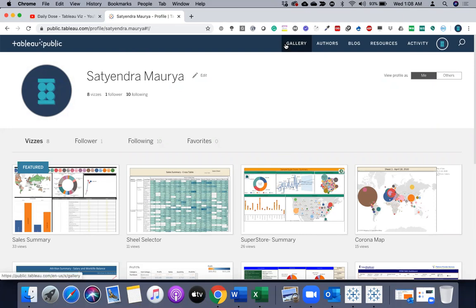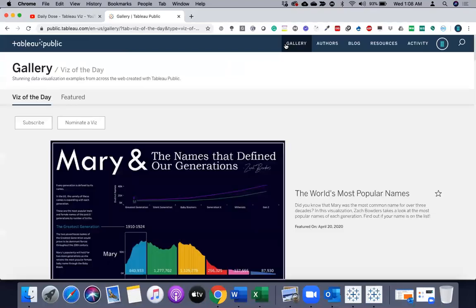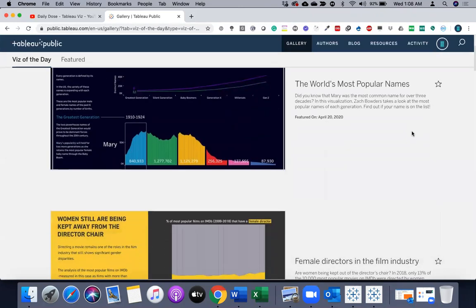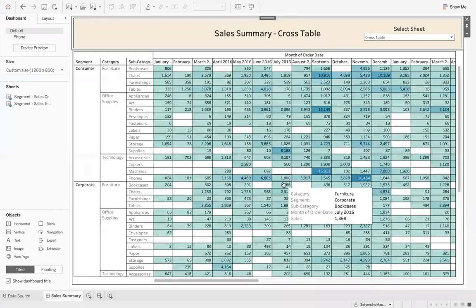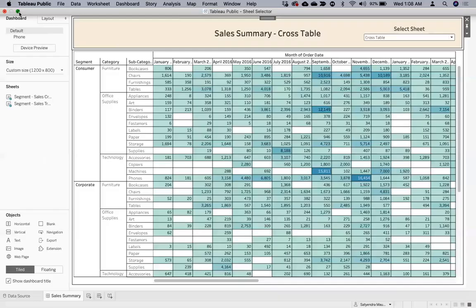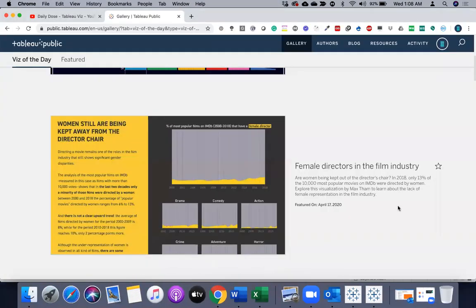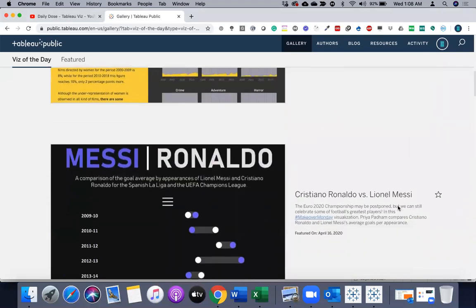If you click on Gallery, this is going to show you the treasure of tableaupublic.com. When I say treasure, basically there are many things like Makeover Monday or many other initiatives which are running across the community. There are thousands or lakhs of people who are working on Tableau for free. They create their dashboards, they show their creativity and publish those things here. So guys, don't hesitate. You can also show your talent. You can create anything whichever you want in Tableau Public and push it to tableaupublic.com so that the whole world can see your creativity, right?